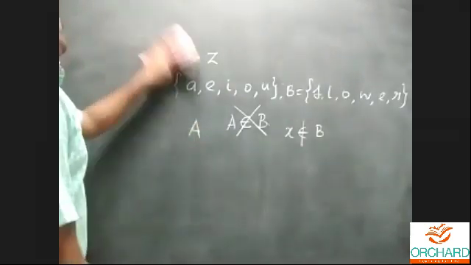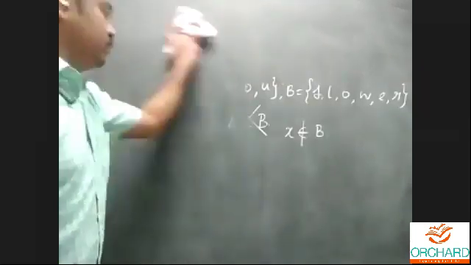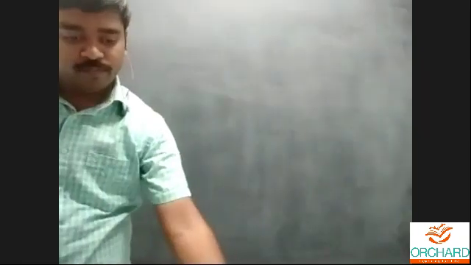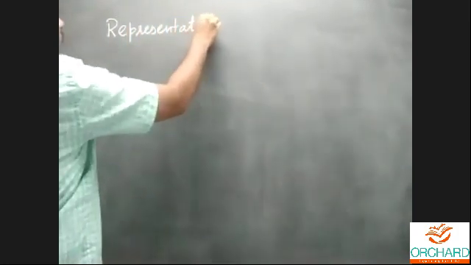Next idea, representation of a set. How to represent a set? We can represent a set in three ways. One is descriptive form, another one is set builder form, another one is roster form.